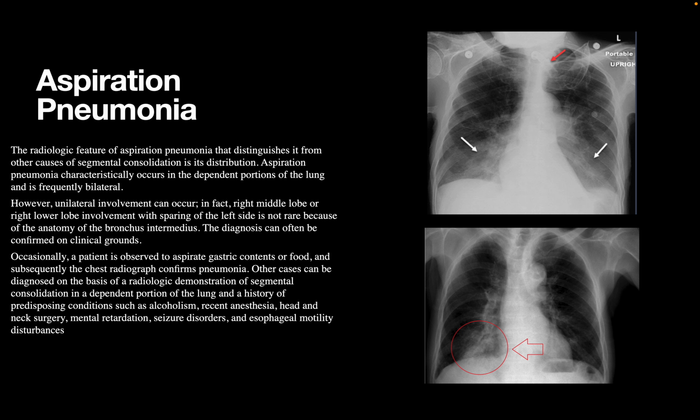However, it should also be kept in mind that sometimes if the patient lies on one side for a long time, it can also have a unilateral distribution, and this is because of the special anatomy of the bronchus intermedius seen in the right lung. So normally we can see bilateral low zone involvement in aspiration pneumonia, but we can also see unilateral involvement in the right middle and lower zones.